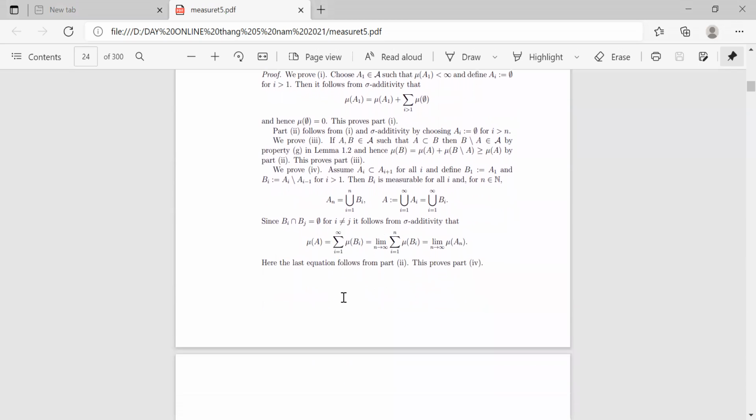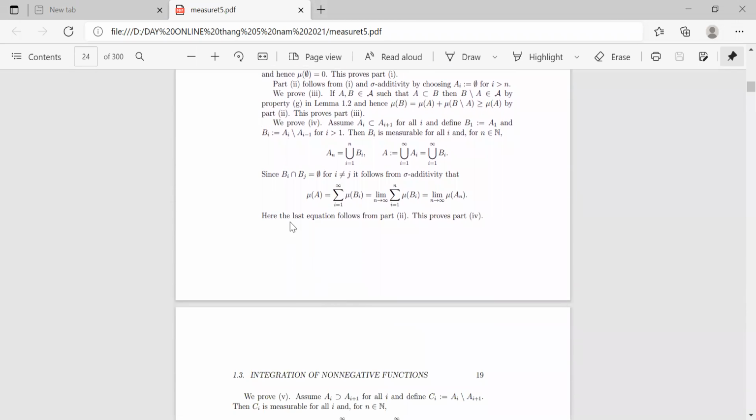Part 2 follows from part 1 and sigma additivity by choosing Ai equal to the empty set for i greater than n. We prove the third statement.